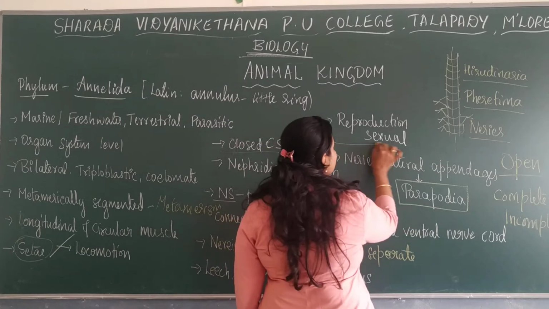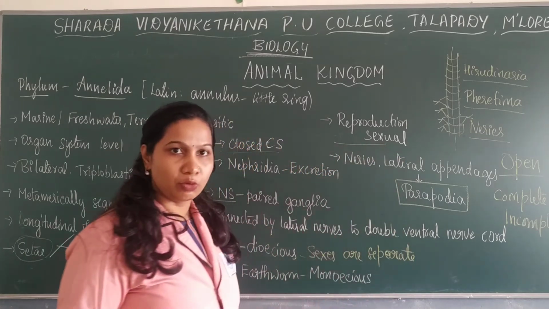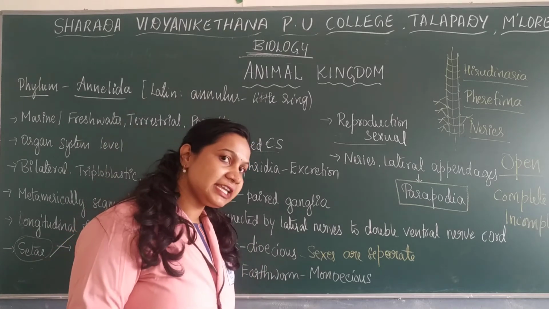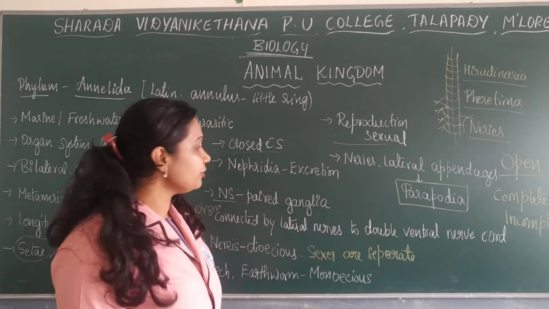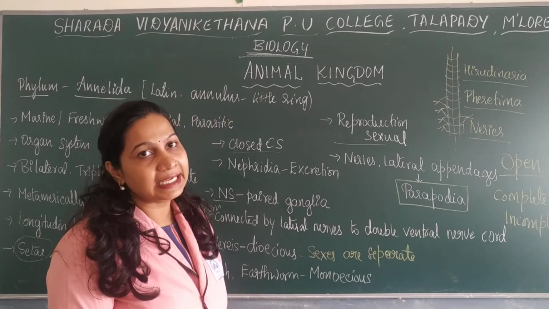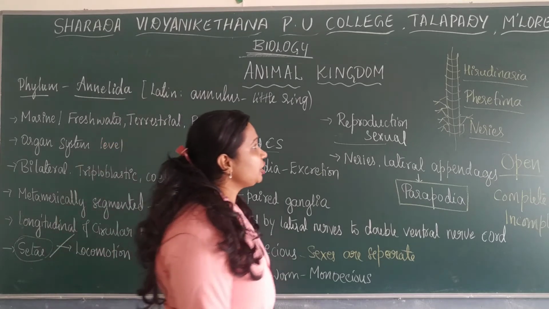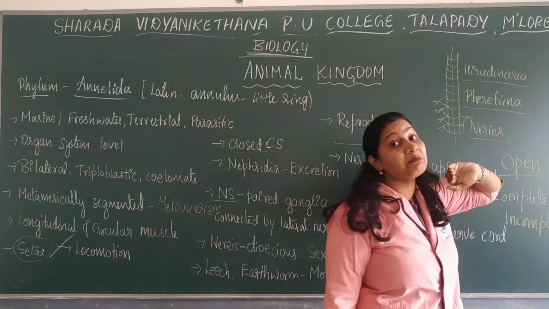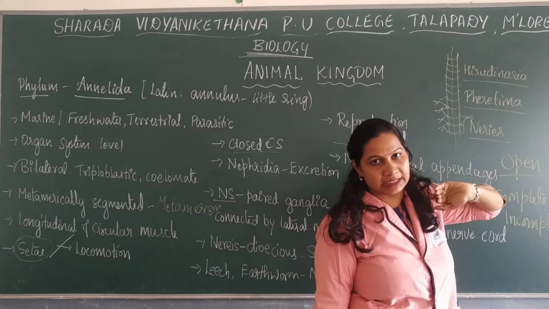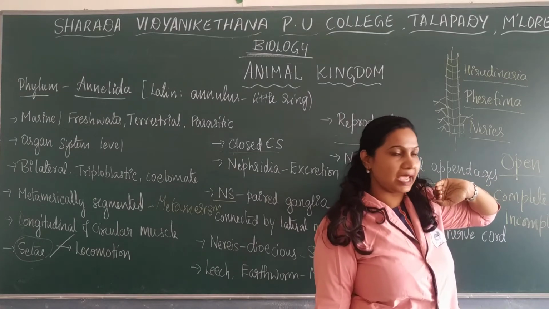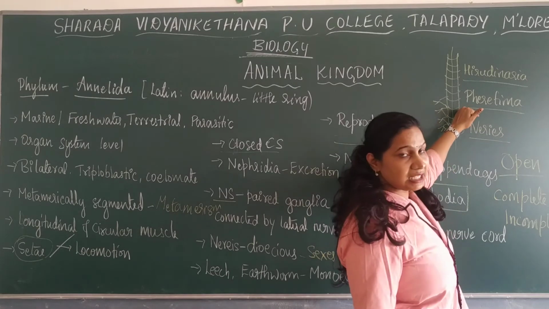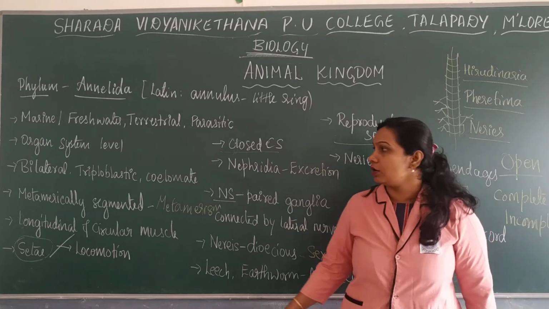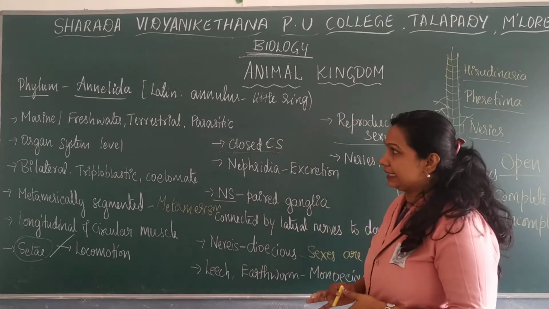Now, reproduction mainly takes place by the sexual mode. Fertilization is mainly internal. And there are three main examples. Hirudinaria is nothing but leech, a blood sucking organism. Pheretima is nothing but earthworm, and Nereis is the aquatic annelid. So this is regarding the phylum Annelida.